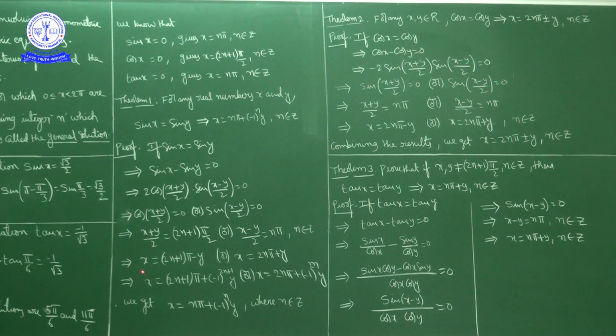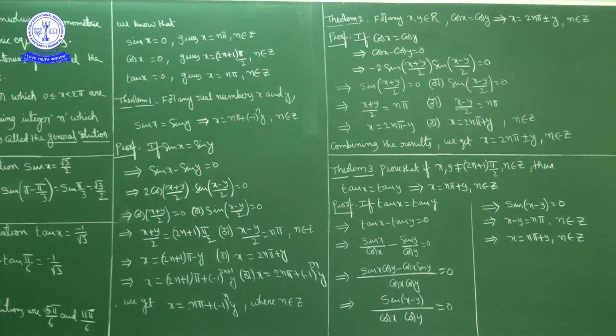But we got two conditions: x is equal to an odd multiple of pi minus y, or x is equal to an even multiple of pi plus y. Here we have two conditions. One is x equals an odd multiple of pi minus y, or x equals an even multiple of pi plus y.